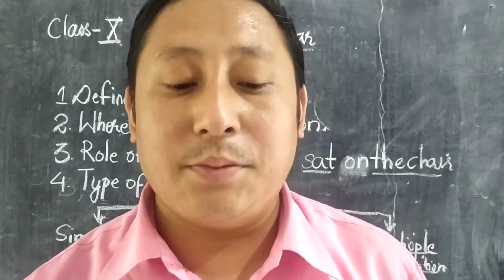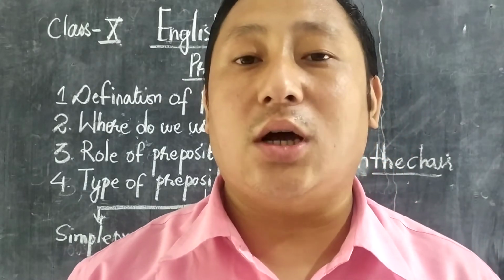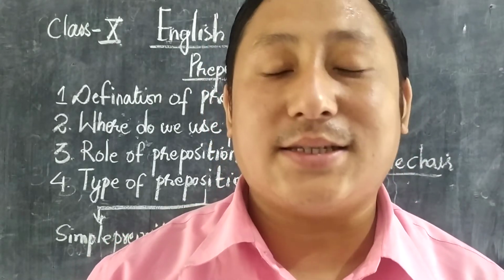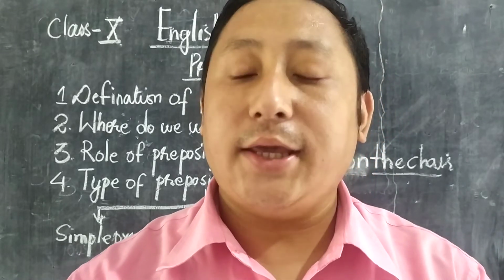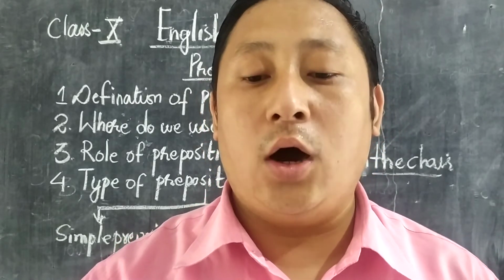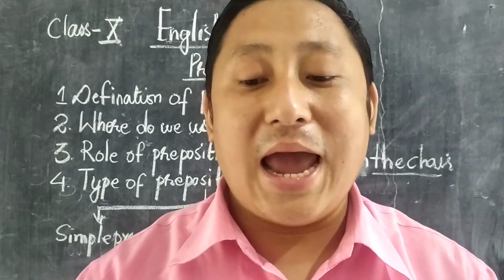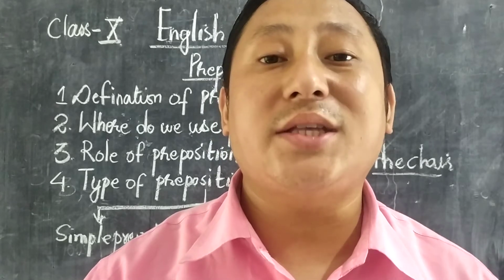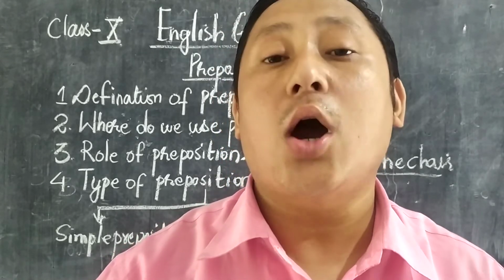Now simple preposition always includes with, at, by, for, in, of, on. These are the words used in the simple preposition, and this simple preposition is always used to describe locations, time, or place.